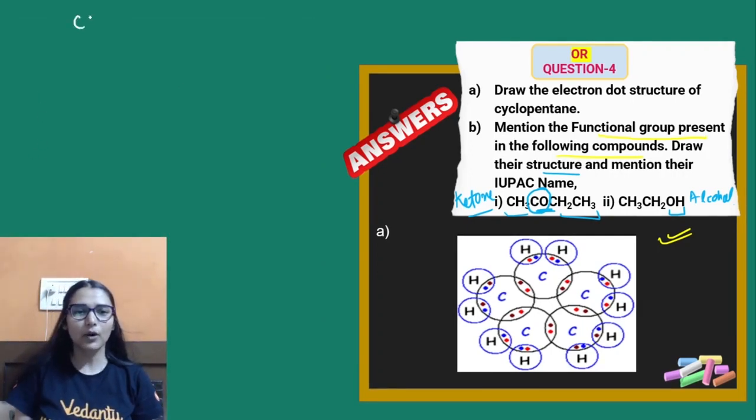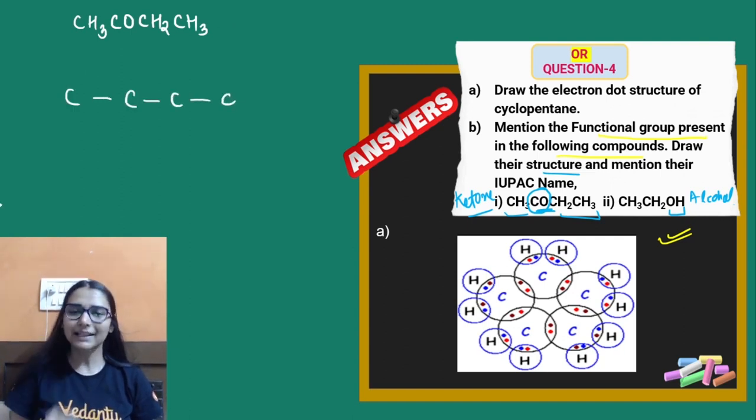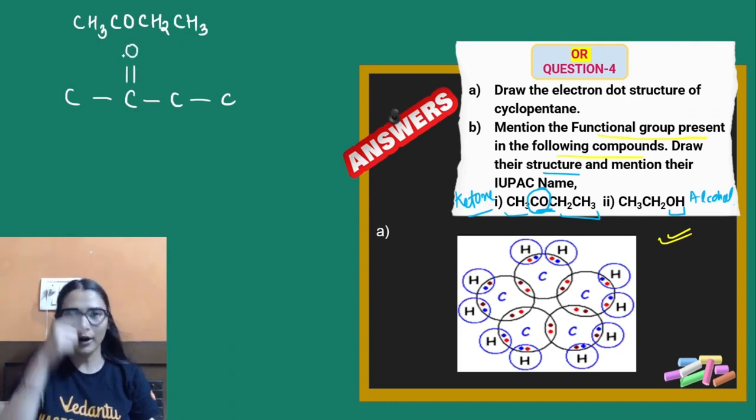देखो, I want to draw CH3, CO, CH2, CH3. Okay, चलिए देखो, I can see 1 2 3 4, 4 carbon atoms, connect them in a chain. 1 2 3 4. Now target the functional group. Functional group में एक carbon is attached to oxygen also by a double bond. This is how ketones में bonding is there.